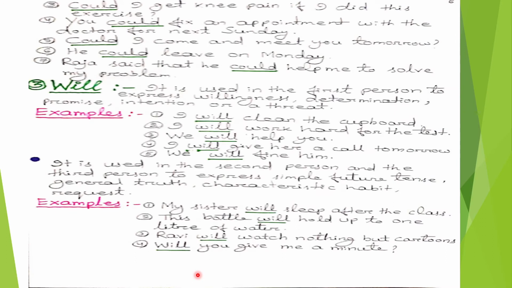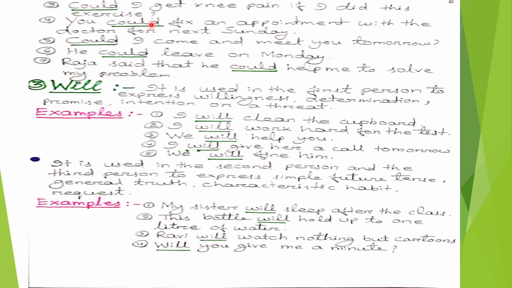Look at the third example. Could I get knee pain if I did this exercise? In this sentence, the modal auxiliary verb could indicates possibility. Fourth number, you could fix an appointment with the doctor for next Sunday. In this sentence, the modal auxiliary verb could indicates suggestion.